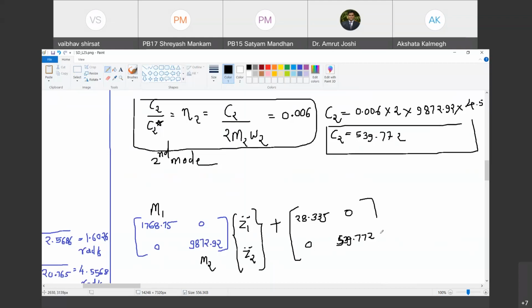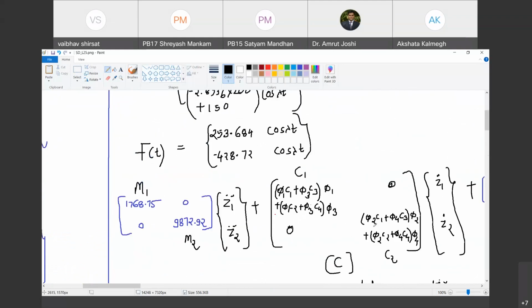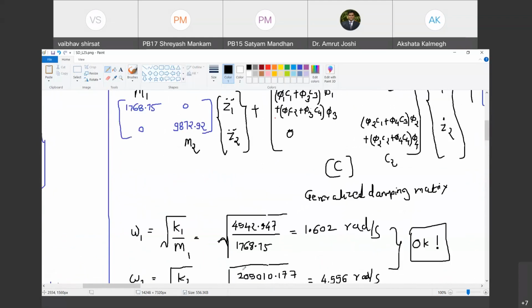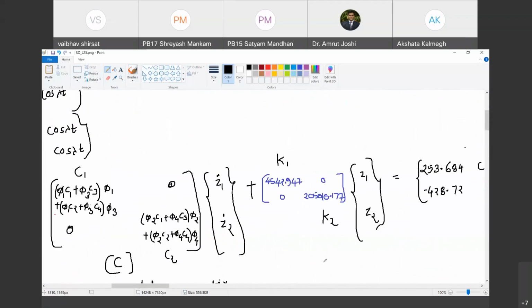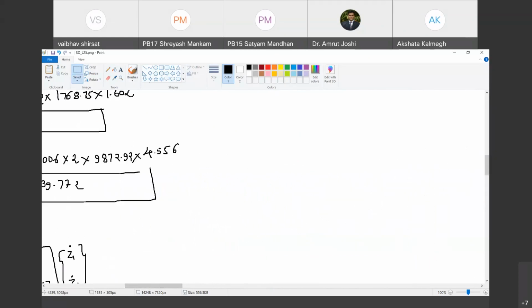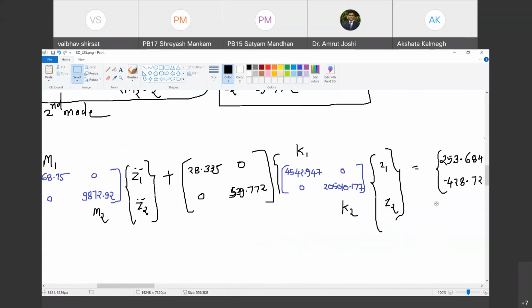Yes, sir. Then this is Z1 dot, this is Z2 dot, and the third term, the stiffness matrix, and the right hand side term remain as they are. So I will copy this and put it here.